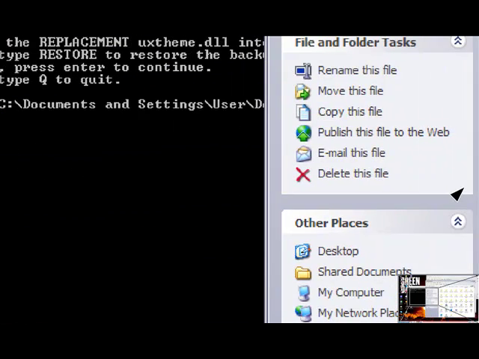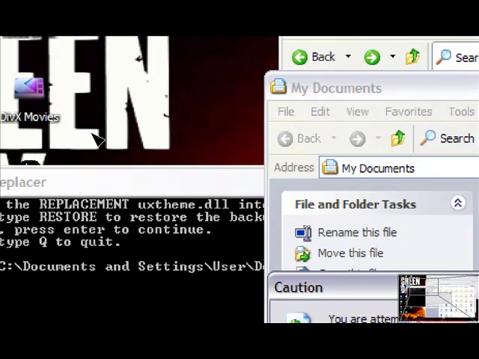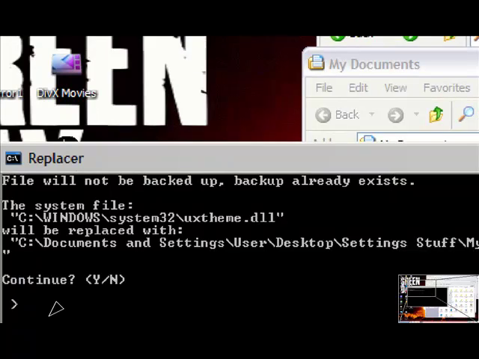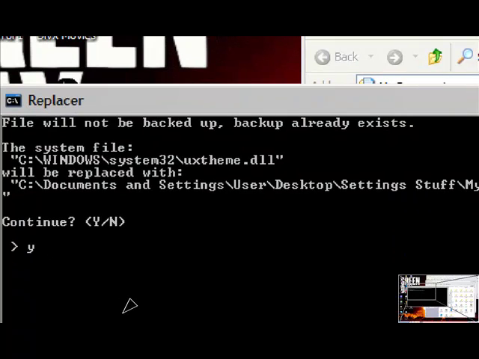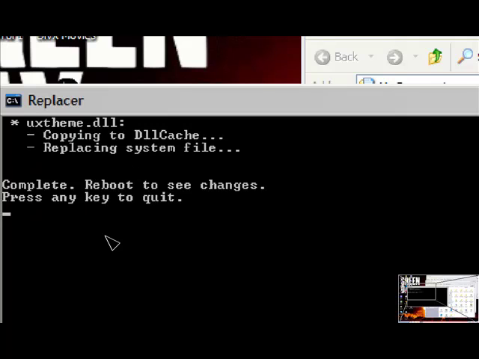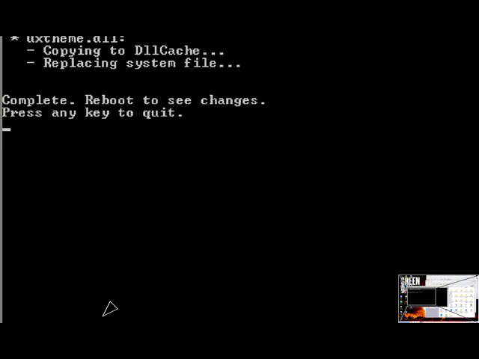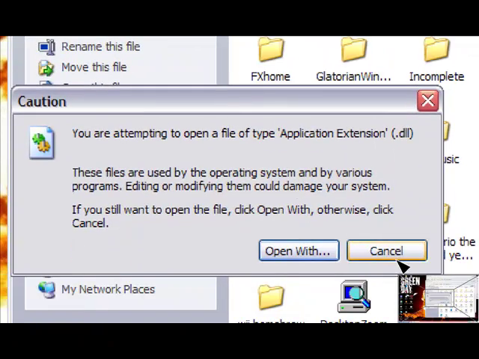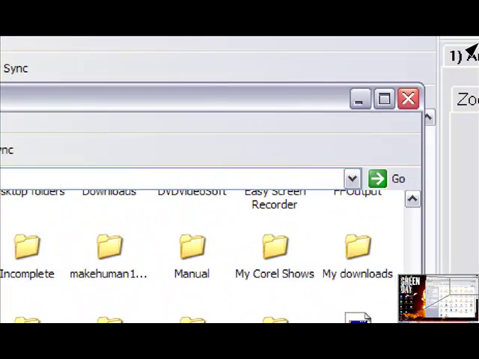Put that, enter. Make sure that's open. Enter. Click Y. Enter. Complete reboot to see changes. Press any key to quit. Oh, and that pops up. Click cancel.